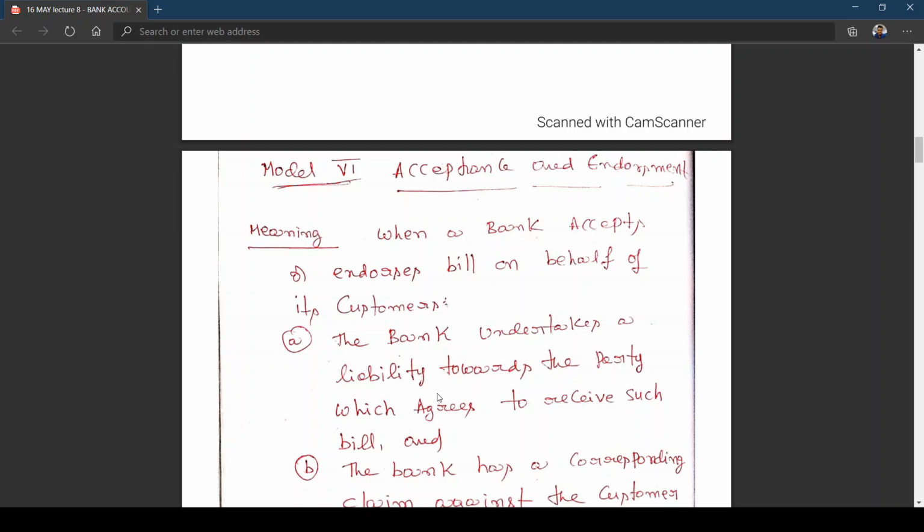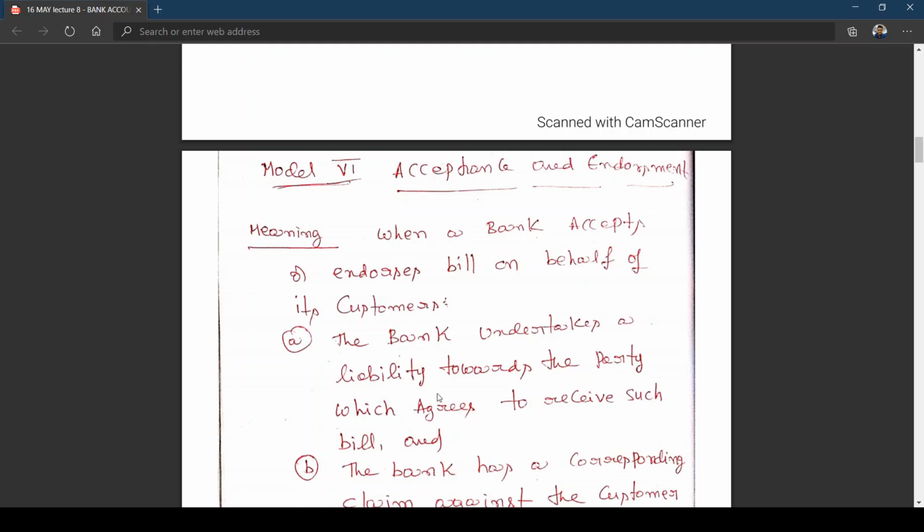In simple words, when a bank accepts or endorses a bill on behalf of its customers, that means the bank is accepting the bill on behalf of its customers, or the bank is endorsing the bill which is being prepared by its customer. The meaning is the same.